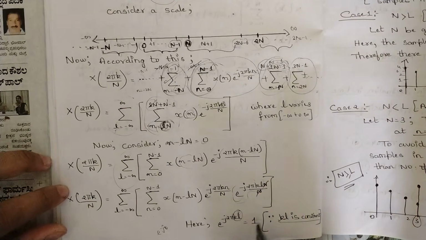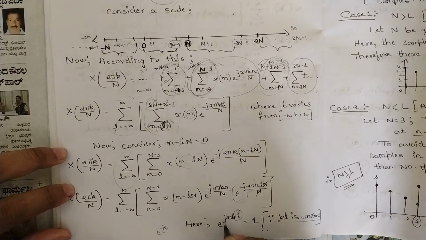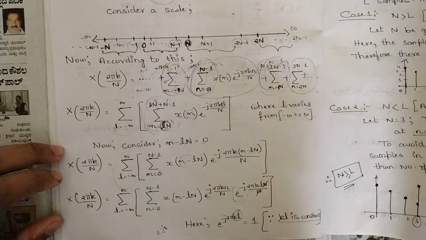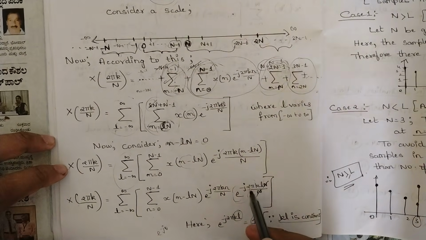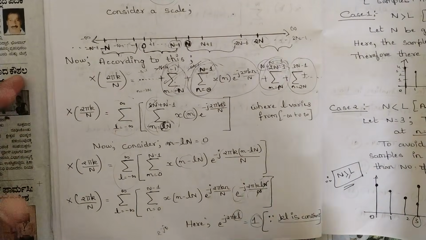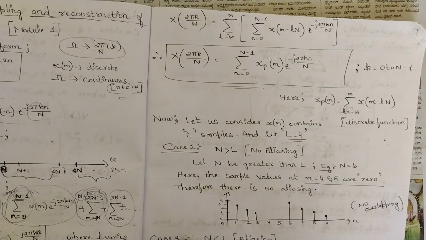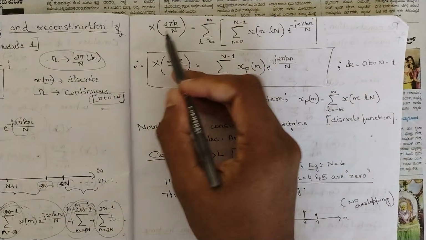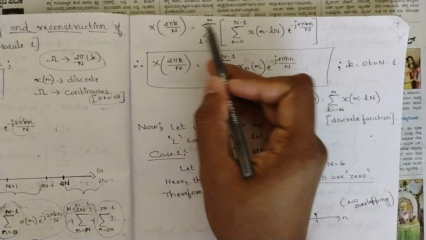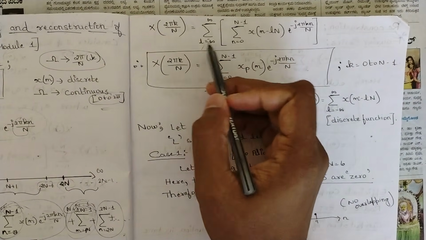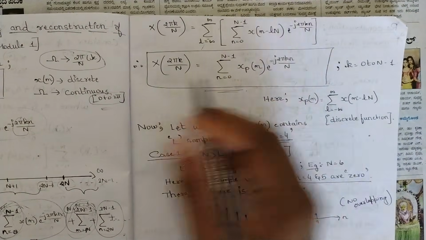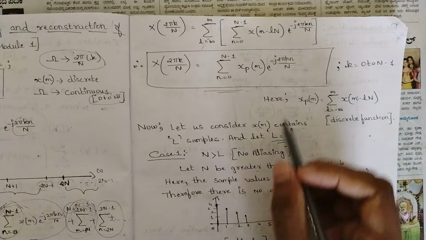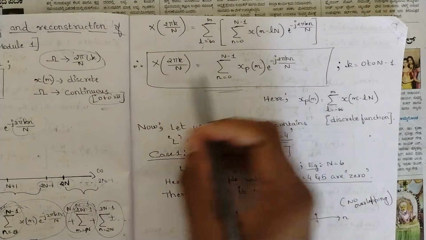So we can say that e power minus j 2 pi into anything that is constant, 0 to infinity, if we multiply by anything, our answer always would be 1. So this whole term would be cancelled, it would be equal to 1. Then write the rest of the things as it is. X of 2 pi k by N is equal to summation of L equal to minus infinity to infinity. Then write these terms as it is. Here we have 1. Then write the final formula.